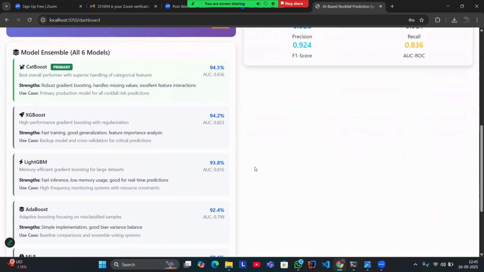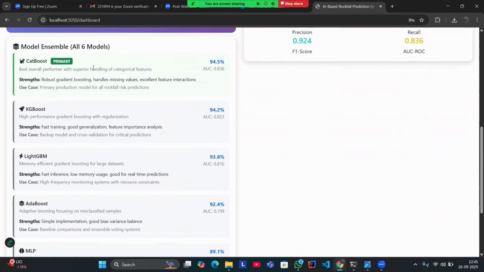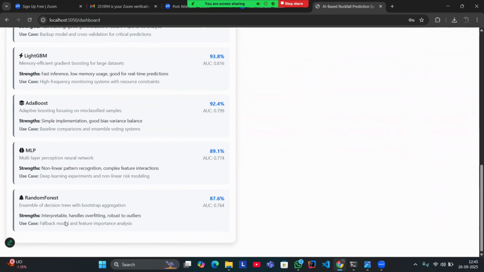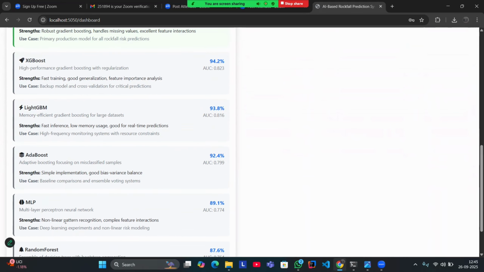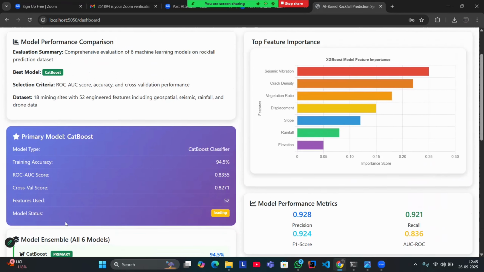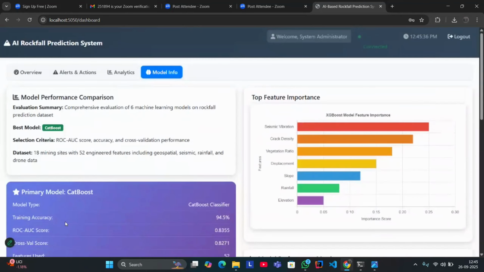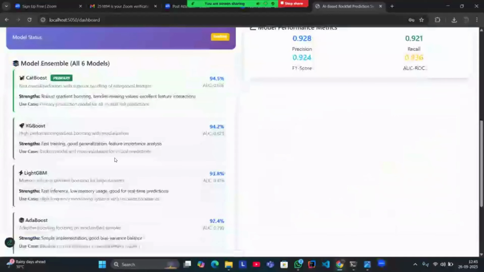As we have already stated, we have used an ensemble model, that is we have used 6 total models in it. The first model being the primary CatBoost, then XGBoost, LightGBM, AdaBoost, MLP, and random forest. All these models are based on a primary model, but this novelty of ours enables us to use any other model if at a particular time our primary model fails. Together, all these models help us give the best accuracy possible.